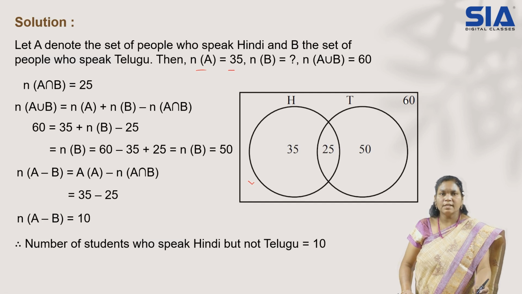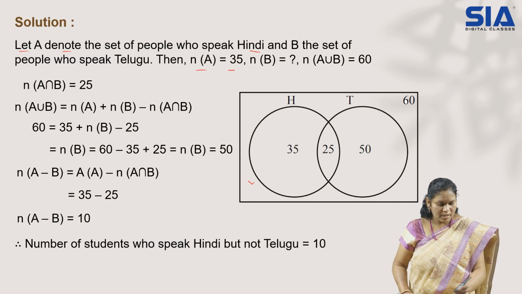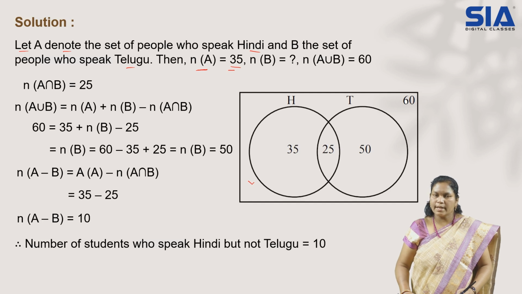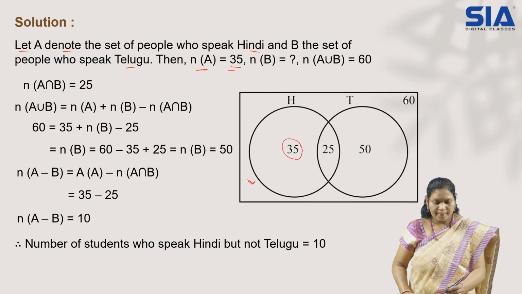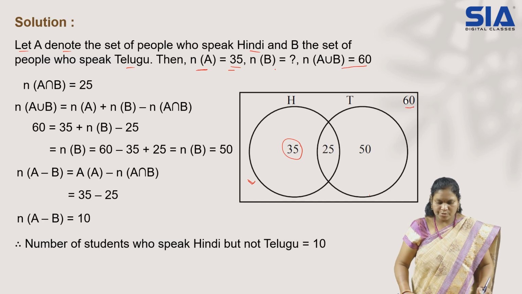First, let us deal with this solution through a diagram. Let A denote the set of people who speak Hindi, and B the set of people who speak Telugu. So n of A, who speak Hindi, is 35. Let us draw the diagram. The first circle is people who can speak Hindi, 35. Then the second circle is those who can speak Telugu, which individually we want. And the union of both together is 60 students.